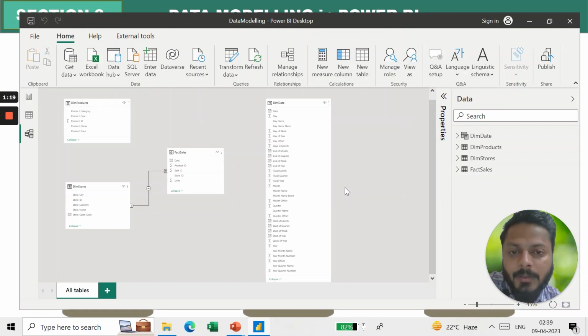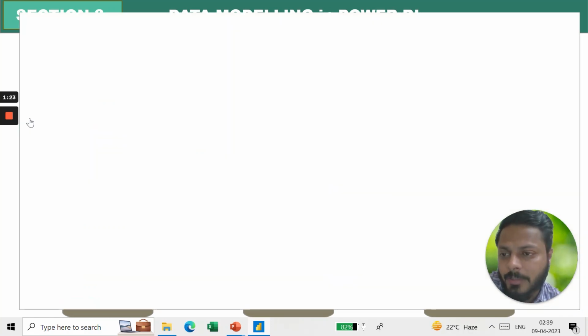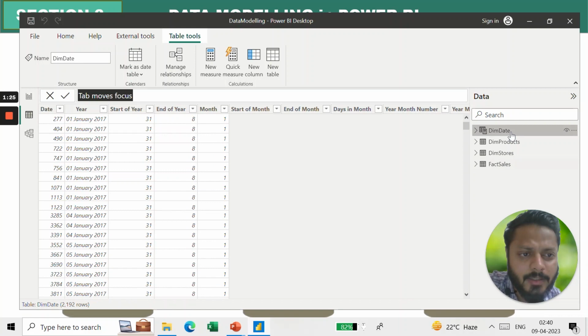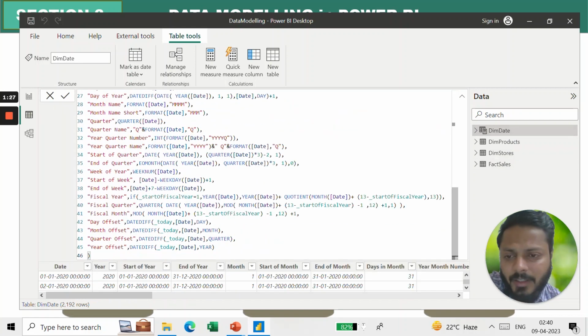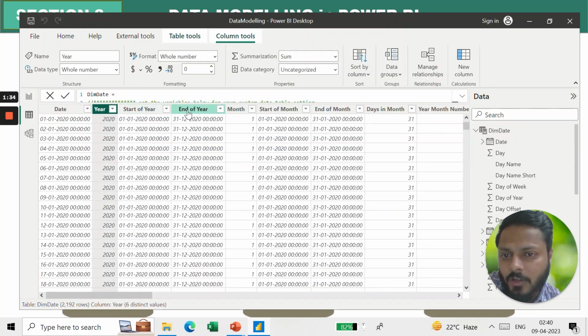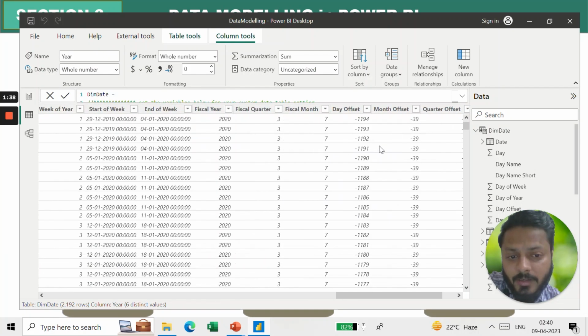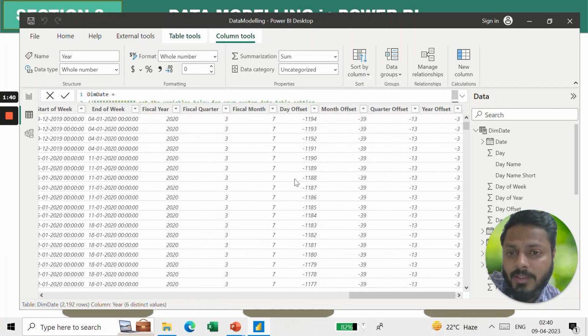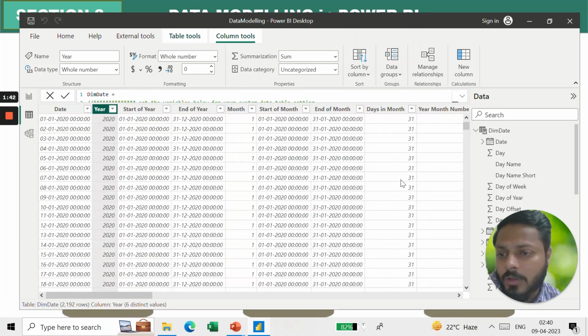Right, so now you can see this is my dim date, my dim products. Let me just explain you the data set. This is my dim date. I have created a DAX to have all these columns: date, then year, start of year, end of year, month, start of month, end of month. Everything is here, right? So if you want this script, let me know in the comment below. I will add that.